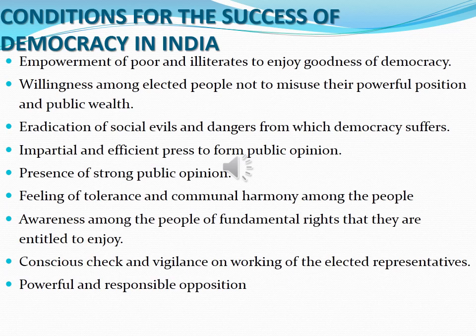For example, recently in Ayodhya, what happened? The Supreme Court ordered the construction of the temple, the Ram temple. That was accepted by the Muslim community also. At the same time, Hindu people were ready to give land in Ayodhya itself for the construction of the mosque, the Babri Mosque. This is an example of communal harmony among the people. People were ready to follow communal tolerance.